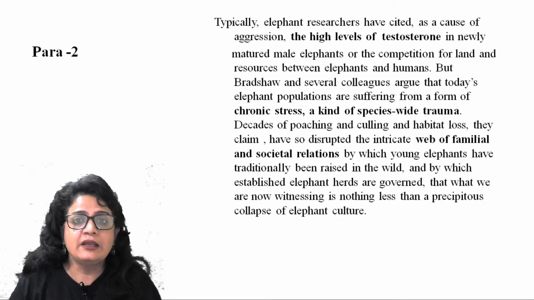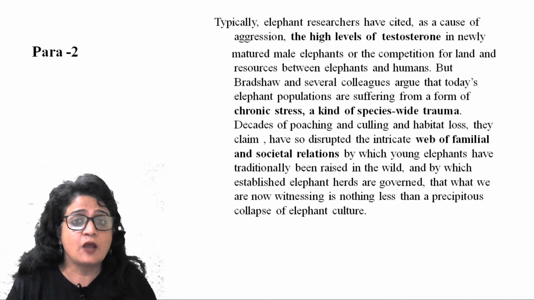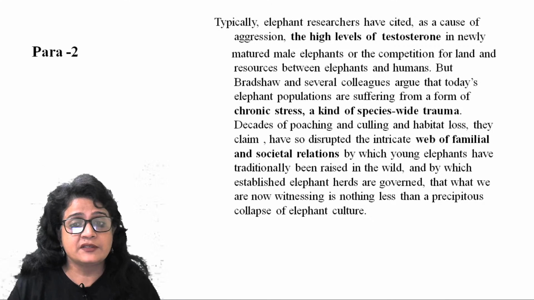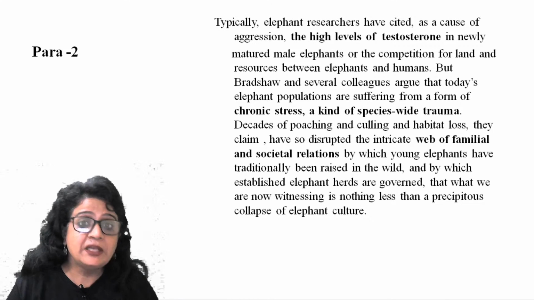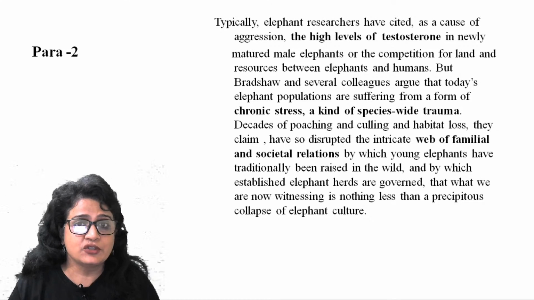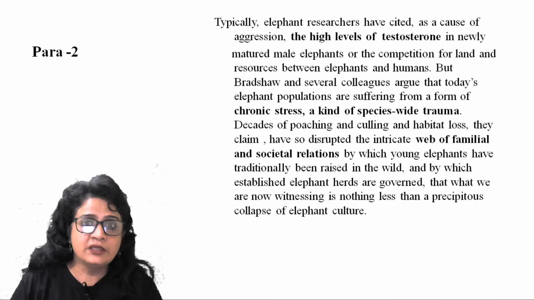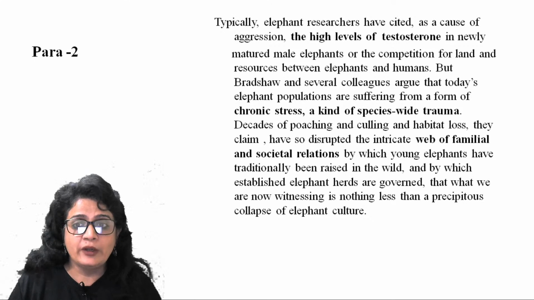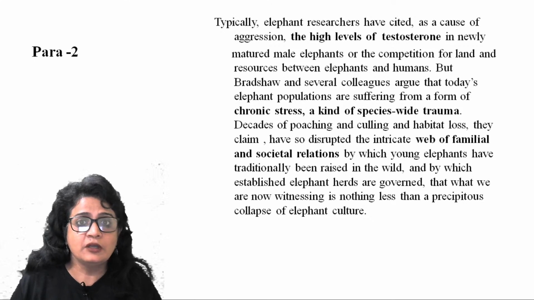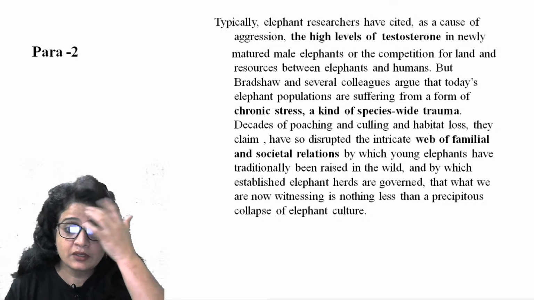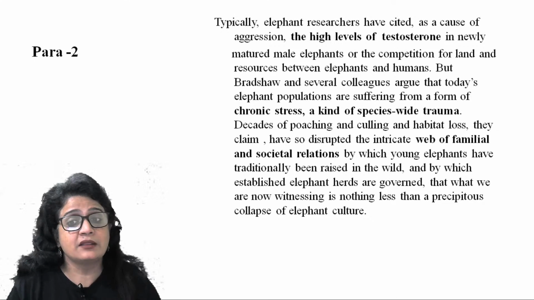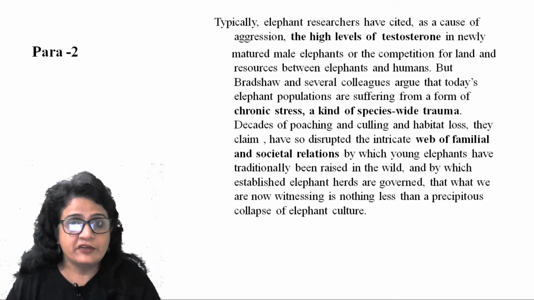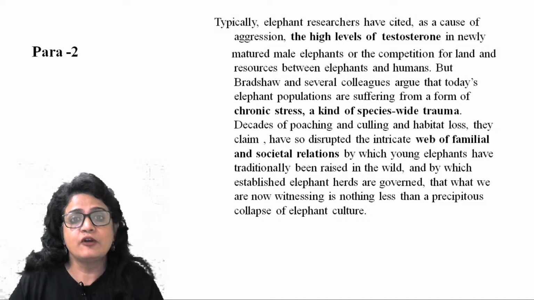This is how the young elephants were raised. This is how they were brought up, and by which established elephant herds were governed, the familial relationship, the societal relationship. This is how the young elephants were raised, and this is how the old and established groups were governed, and that we are now witnessing is nothing less than a precipitous collapse. What we are witnessing is a dangerous collapse of elephant culture.